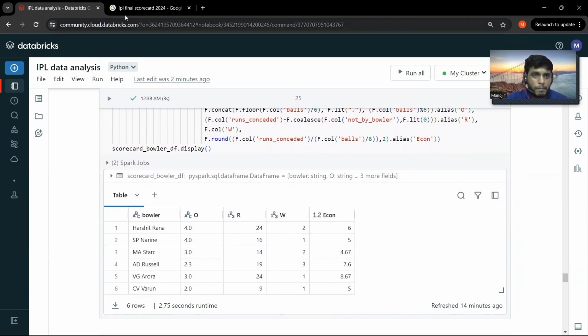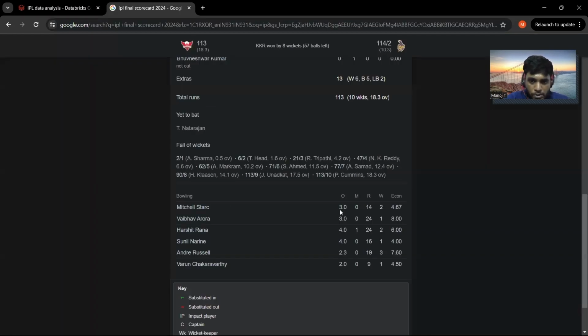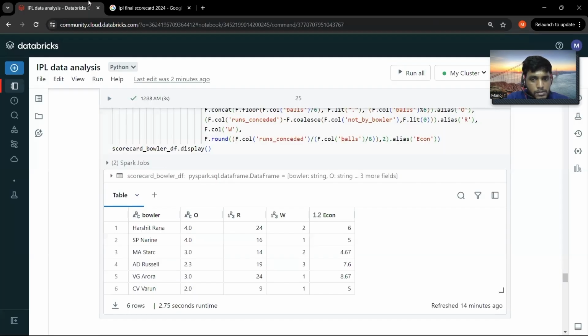So let's try to compare it with the scorecard. Okay, I'm going to take Mitchell Starc. So let's see. Starc has bowled 3 overs, and he has given 24 runs.